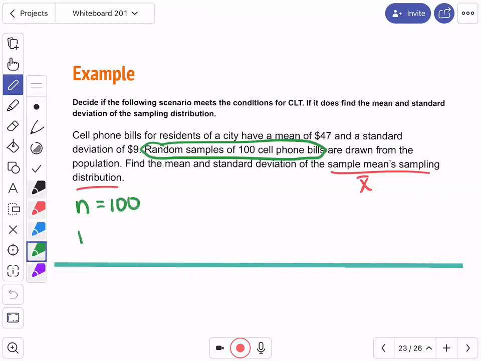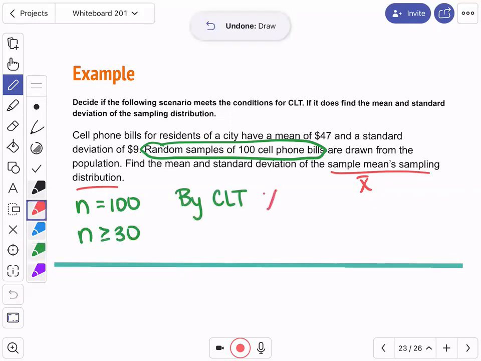What's significant about that? n is greater than or equal to 30. Because n is greater than or equal to 30, by the central limit theorem, the X bars will follow a normal distribution. Now I write the parameters of the normal distribution. A normal distribution has two parameters. What do I need to draw a normal curve? I need a mean and a standard deviation. Good. So we now have a mean and a standard deviation.